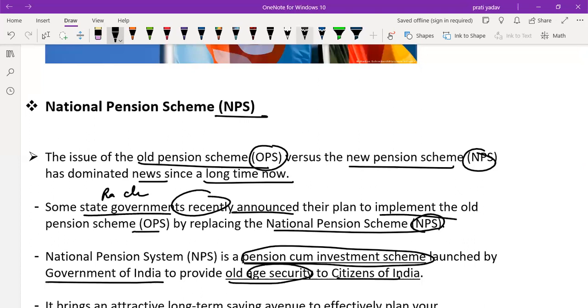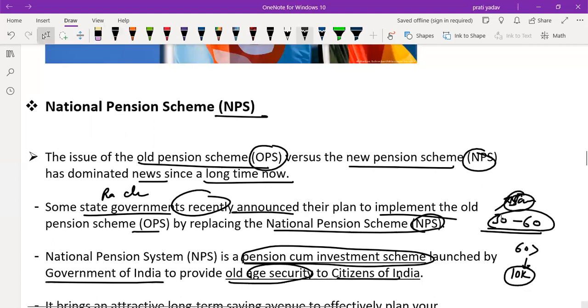citizens of India. Let's say people who are working in the age group 40 to 60, the government deducts money from employees of this age group, and after retirement at 60, they give this money back, and also some interest. For example, let's say each month they deposited 5,000. So after retirement, each month the government gives them, let's say, 10,000, because 5,000 is their money and 5,000 is extra on the return whatever the government gets.